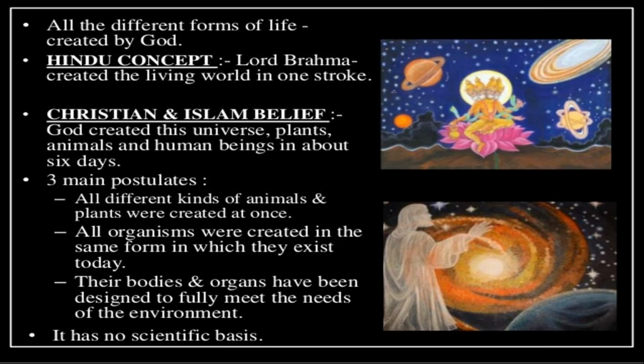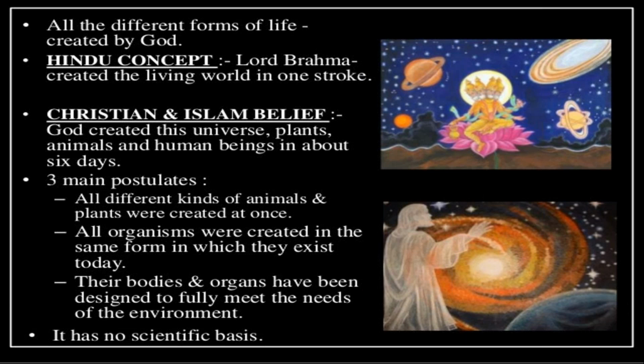God comes on earth. In Hindu belief, Brahma created the living beings in one stroke. Christians and Muslims believe that God created this universe, plants, animals, human beings in 6 days. They said that God created this universe in 6 days. On the first day they formed animals, plants, then created different forms, then different organs, and after some time God created the different requirements which are needed for survival.